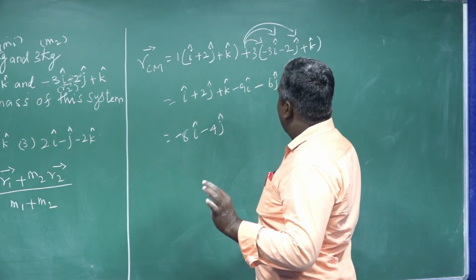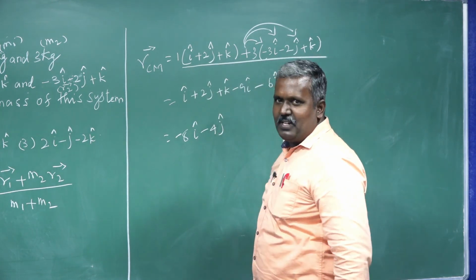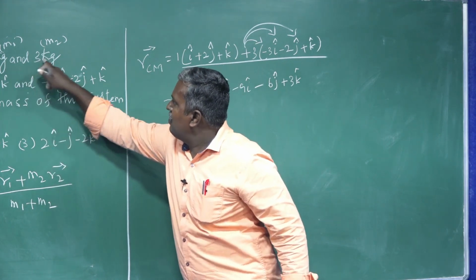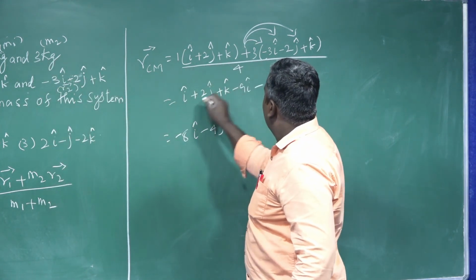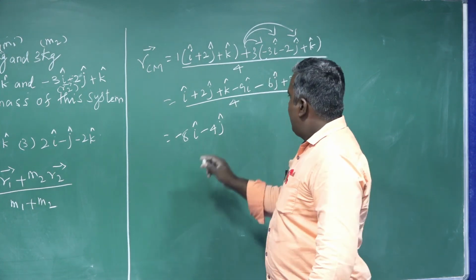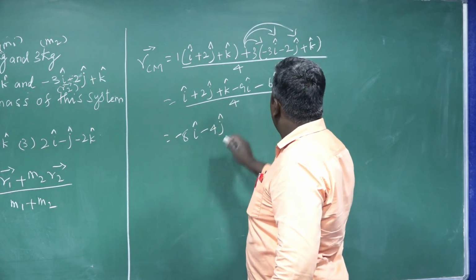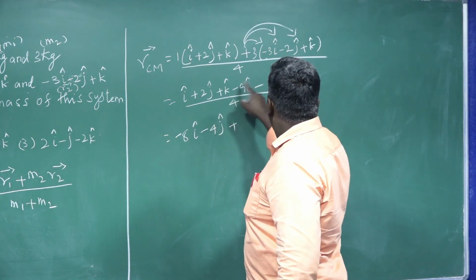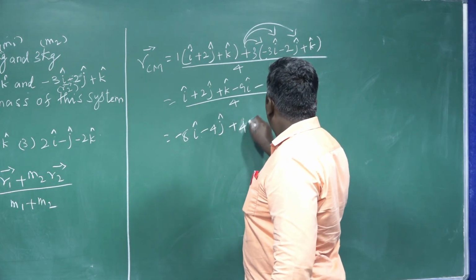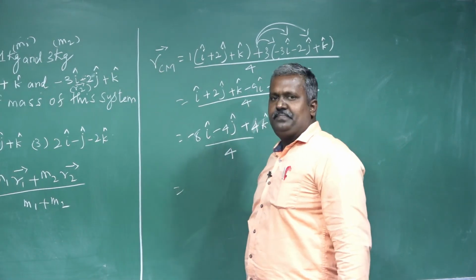At the same time, I made one mistake: the whole thing is divided by M1 plus M2, that is important. Am I correct or not? M1 plus M2, 1 plus 3, 4. So the whole is divided by 4. Clear? Plus 4 k cap by 4.